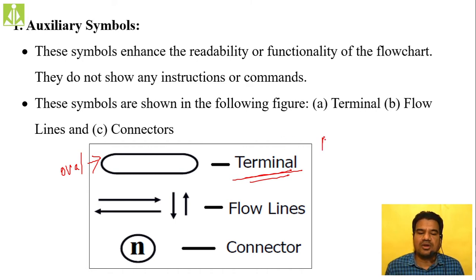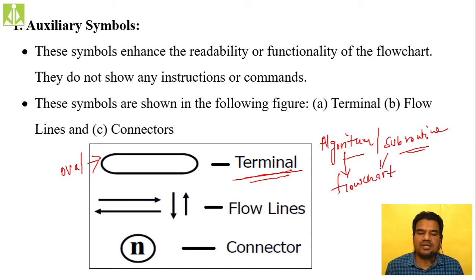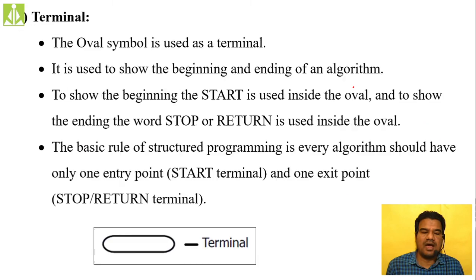Either algorithm or subroutine, to show the starting point and end point of these two, we use this terminal. So when you are converting this algorithm into a flowchart, or when you are converting this subroutine into a flowchart, we use these terminals to show the start point as well as the end point. That discussion we'll have in the next.